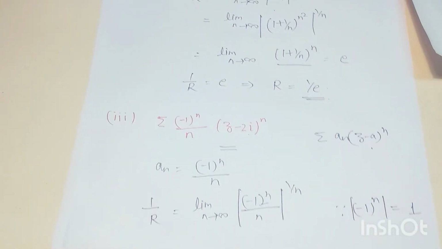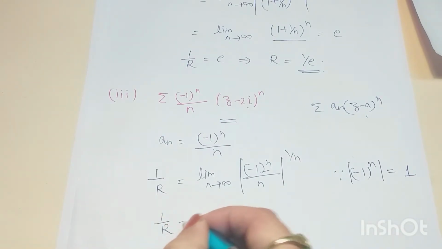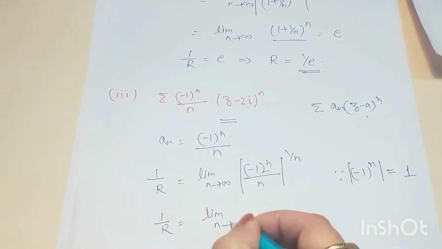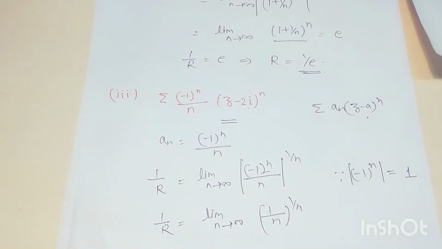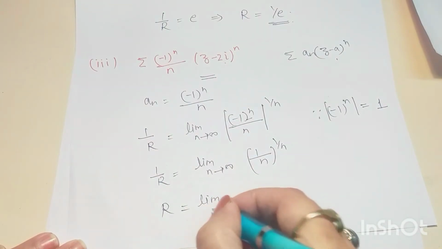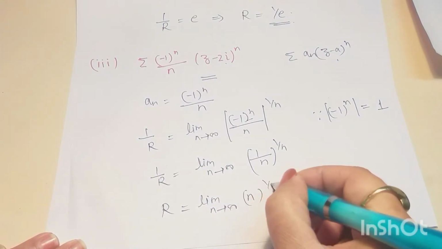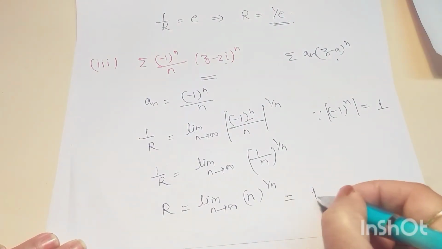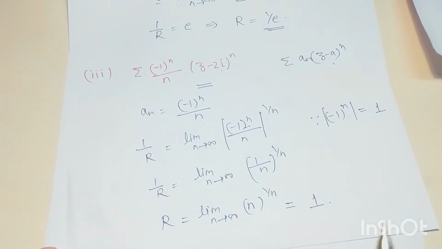Okay, so we get here 1 by r is equal to limit n tends to infinity 1 by n to the power 1 by n. Okay, so r is equal to limit n tends to infinity n to the power 1 by n, which is equal to 1.